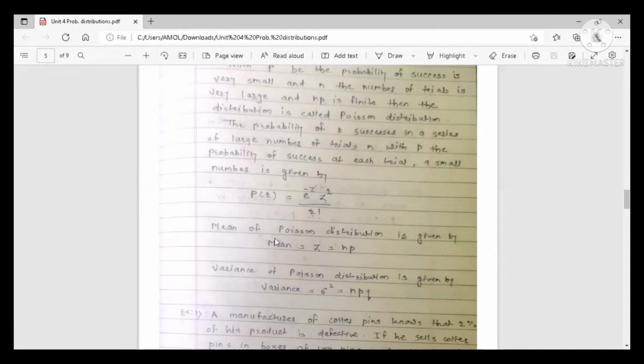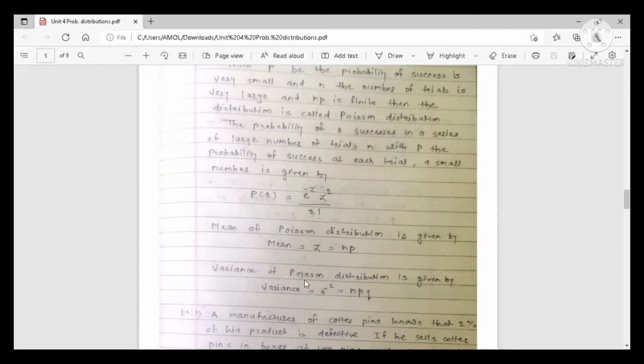See, what is z? z is equal to the mean, and the formula for the mean is n into p. n is the number of trials and p is the probability of success. So this is the formula for the mean of the Poisson distribution, and this mean value z is used in the formula of the Poisson distribution.